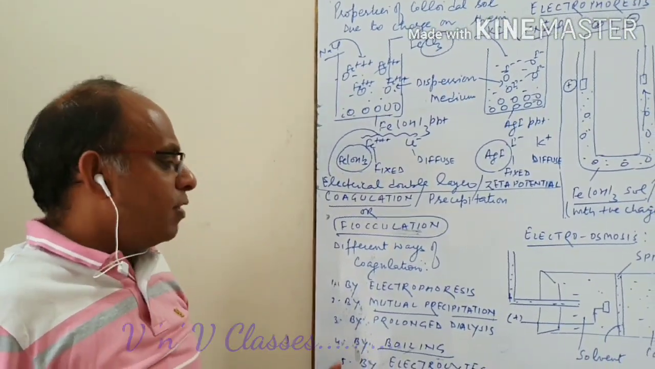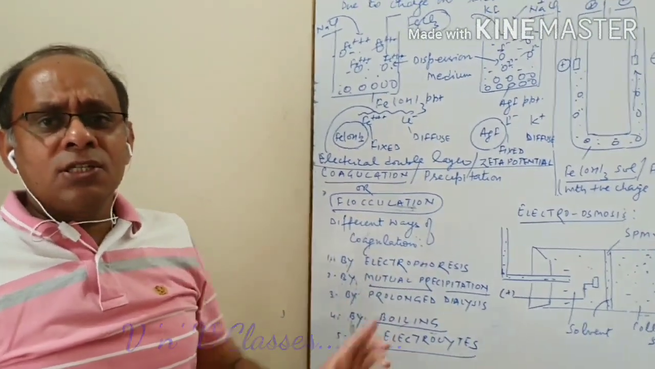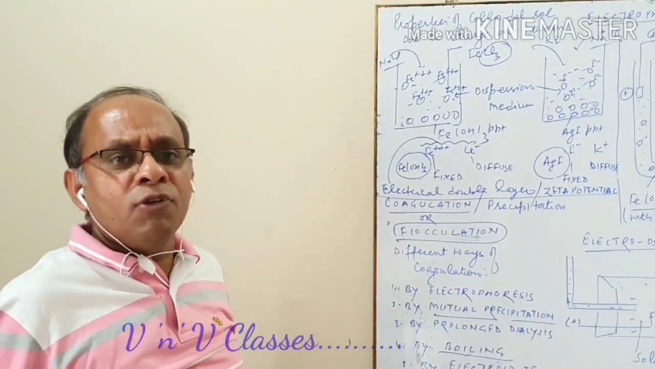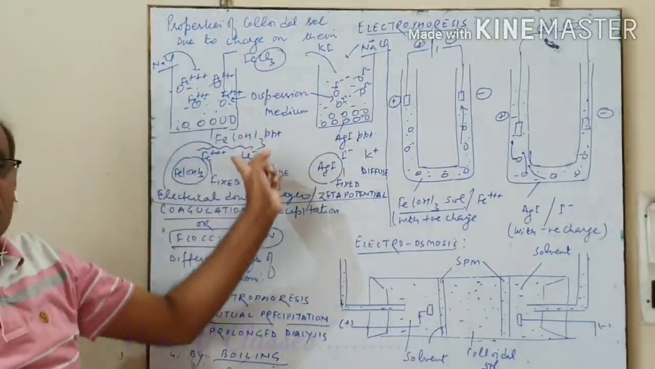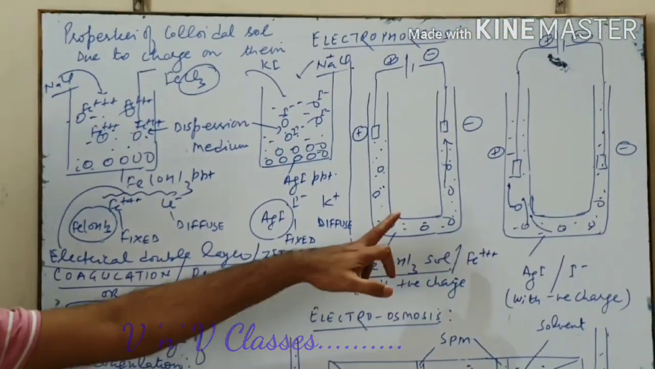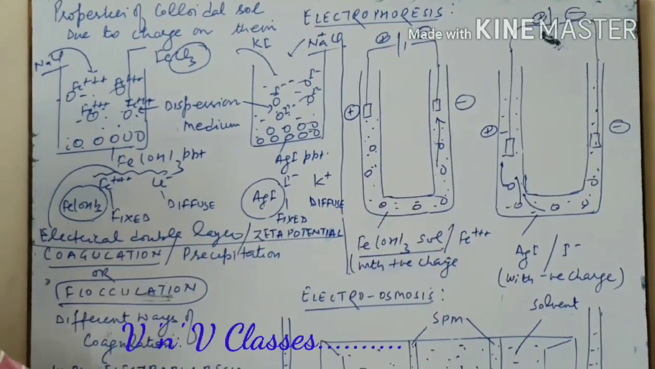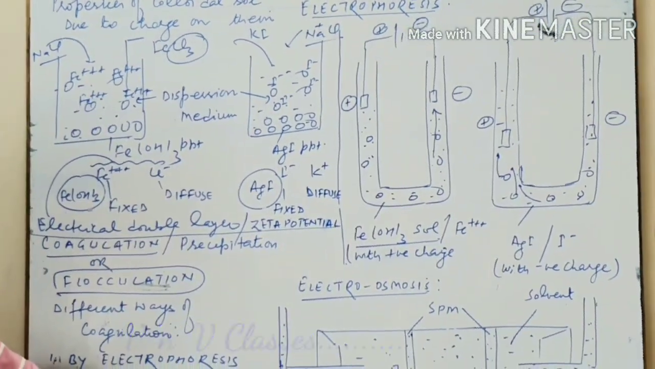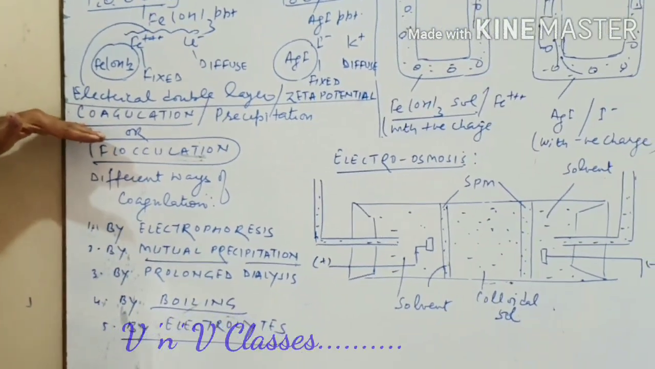But addition of electrolytes we will discuss more later. Right now, on the charge, we discussed four important phenomena. First, how the charge is produced. Second, because charge is produced, both colloid and solvent get the charge. The colloid moves under the electric field, electrophoresis. The solvent moves in the electric field, electroosmosis. And when this charge is removed, coagulation takes place.